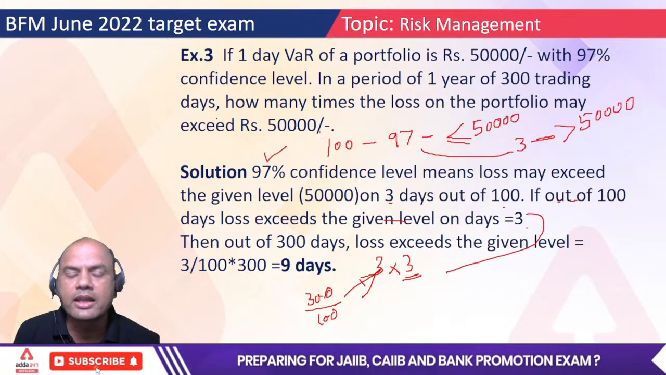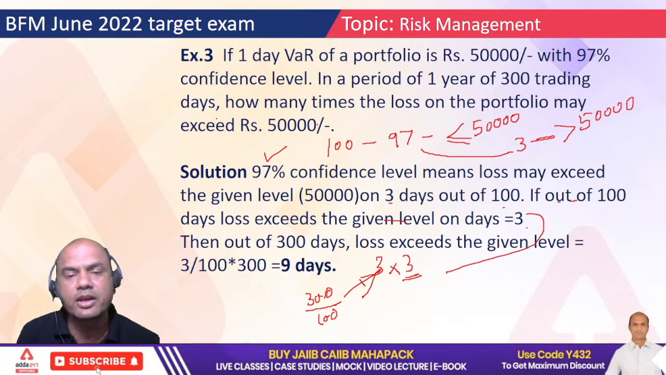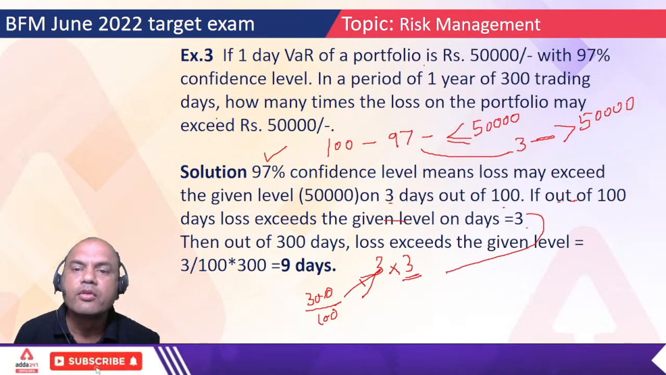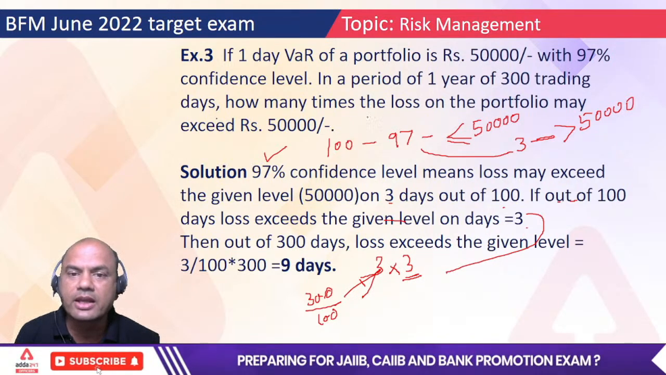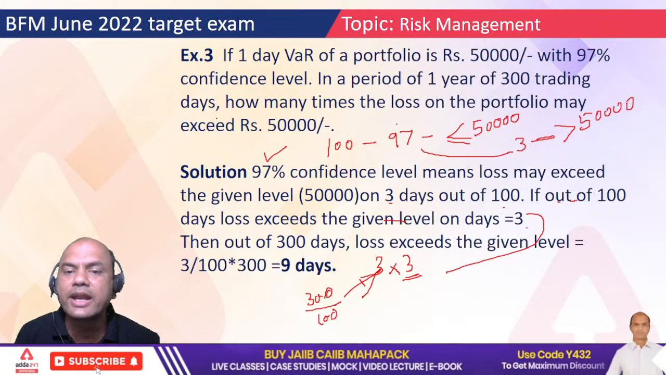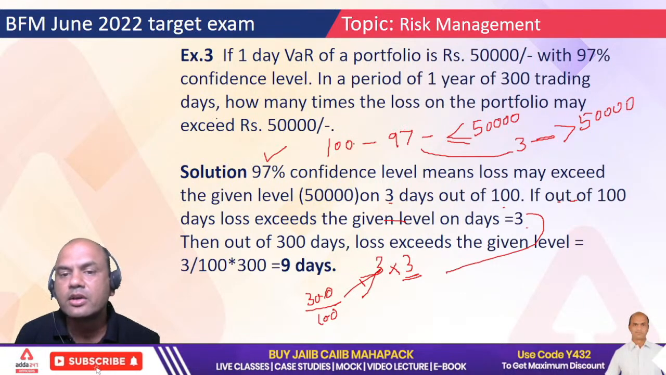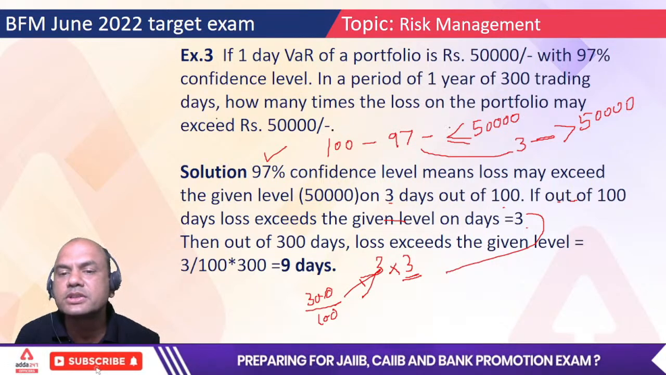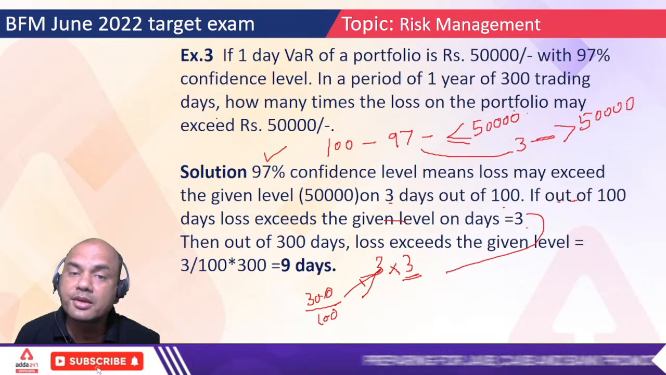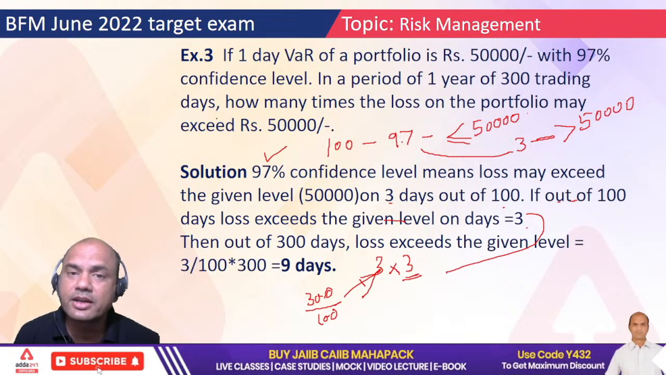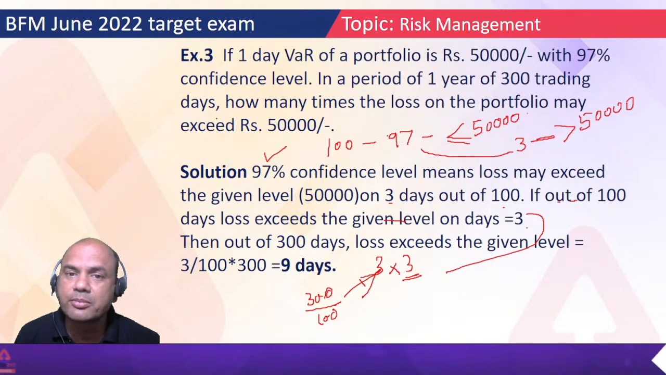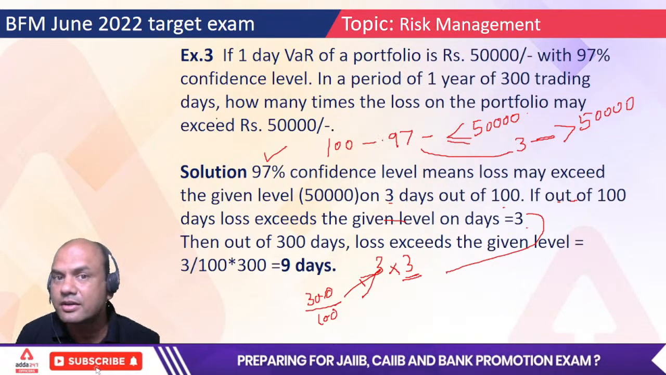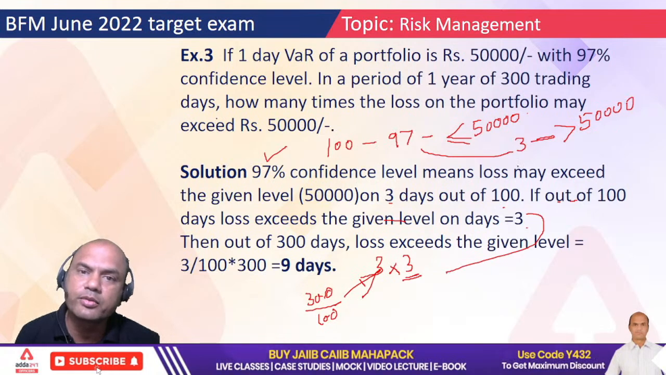Out of 100, I'll repeat this again, because this is very important and a sure question for 1 mark. What does the problem say? If I take the calculation for 100 days, for 97 days my loss does not go beyond 50,000. So what does it mean? For 97 days, it does not go beyond 50,000. It means for 3 days out of 100 days, it goes beyond 50,000.